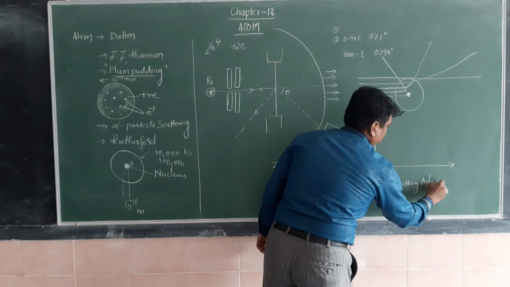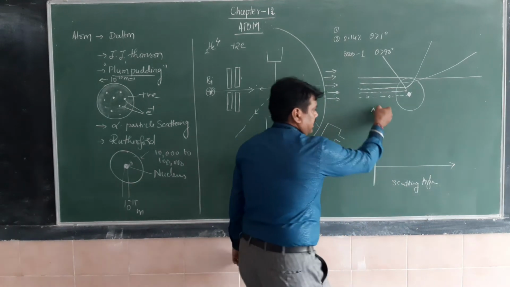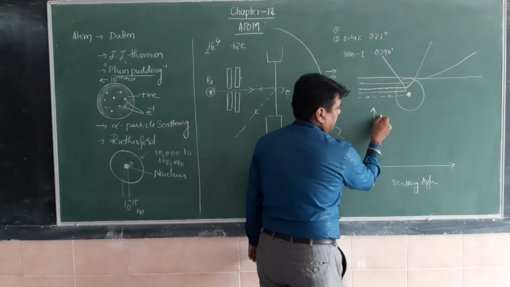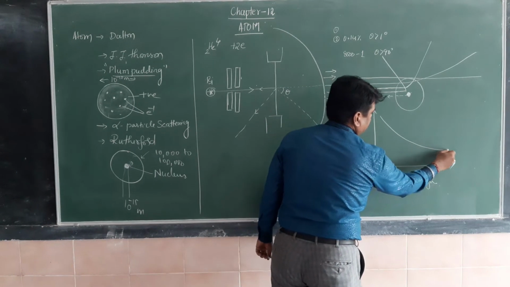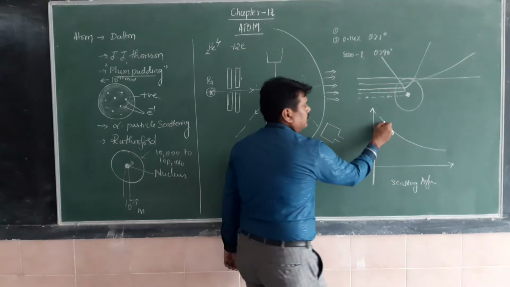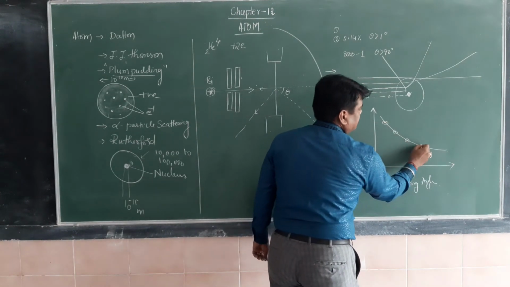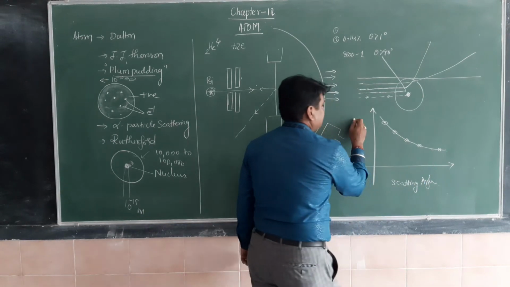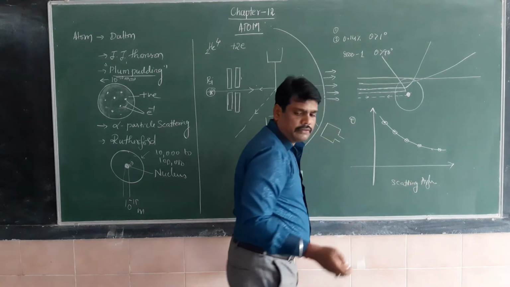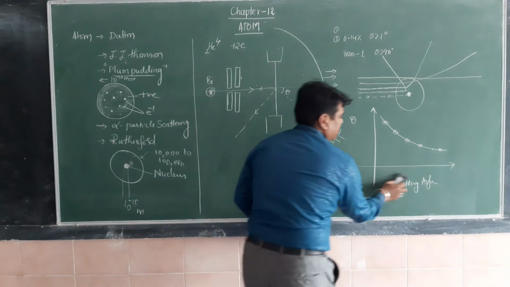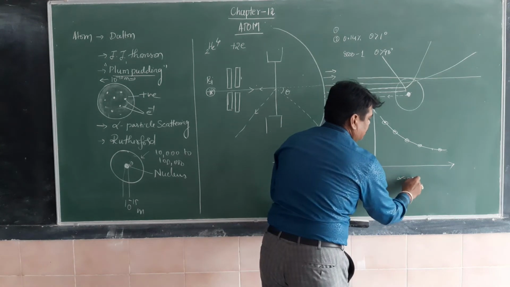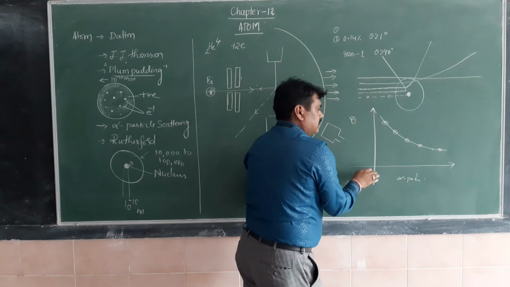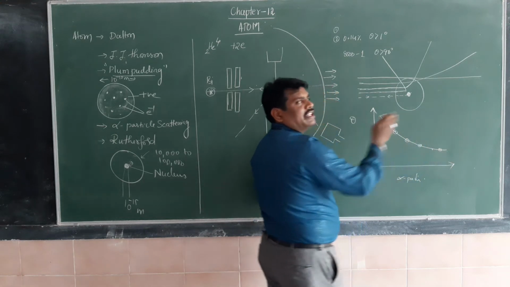As the scattering angle decreases, the concentration of alpha particles increases. So let us consider the scattering angle versus the concentration of alpha particles. When the scattering angle decreases, the concentration of alpha particles increases.